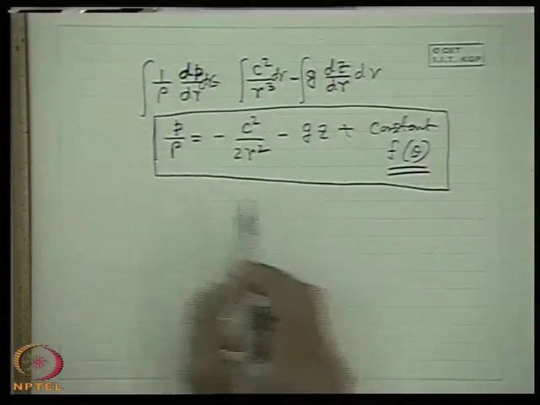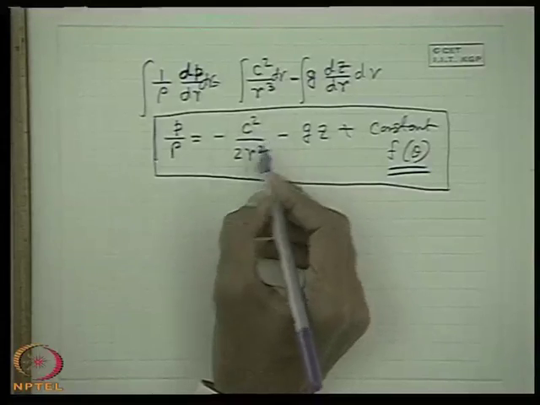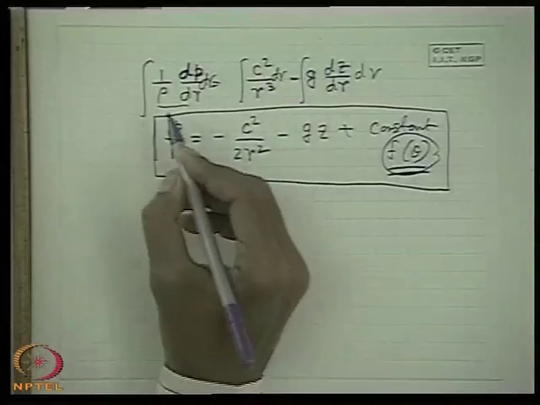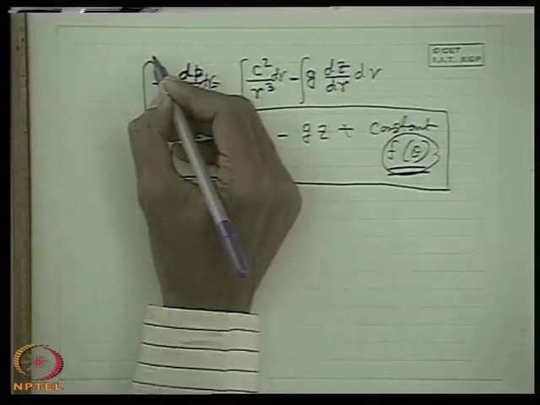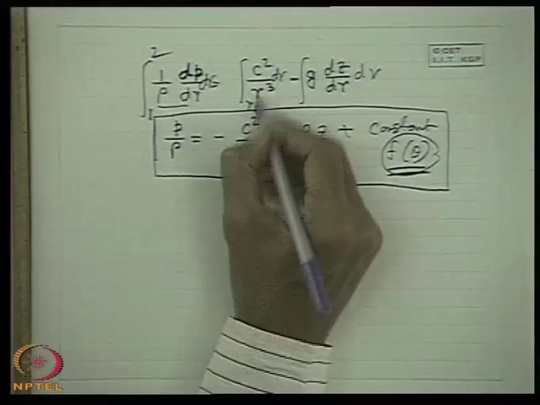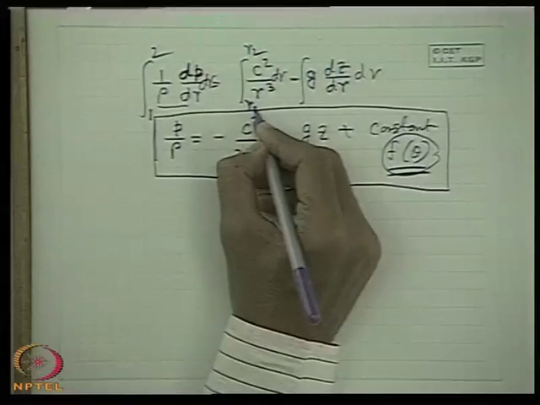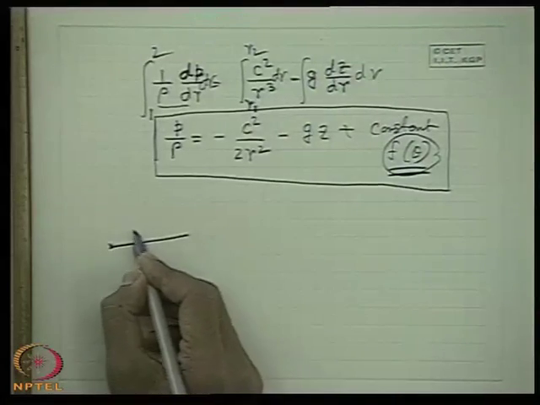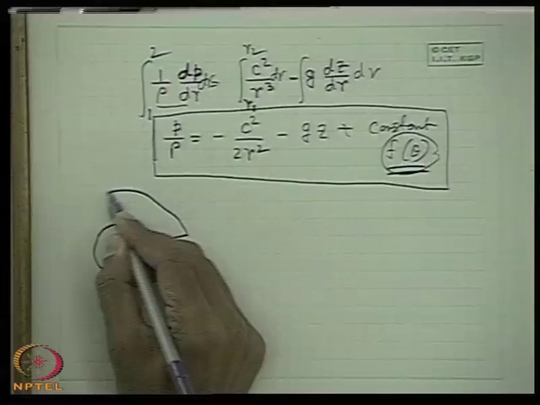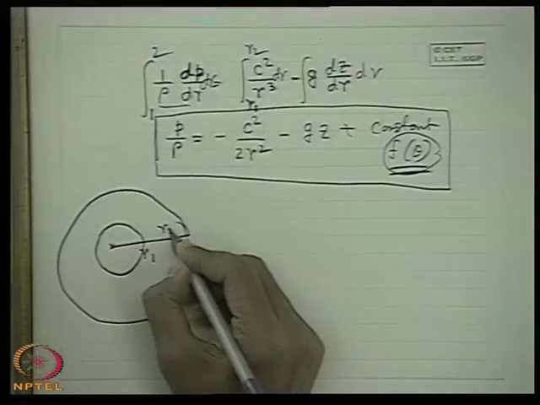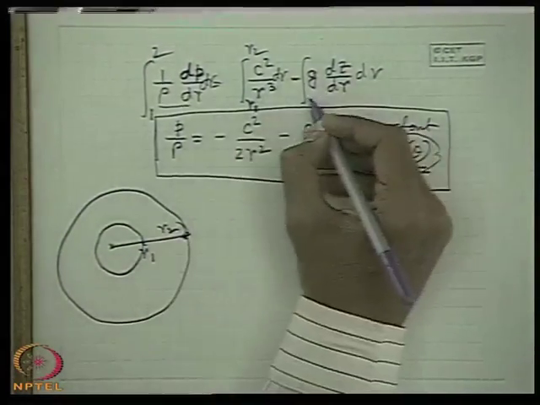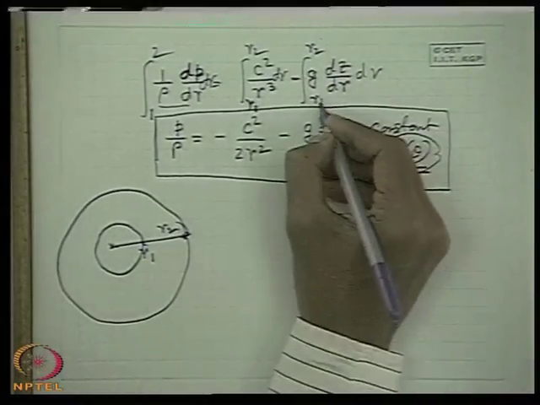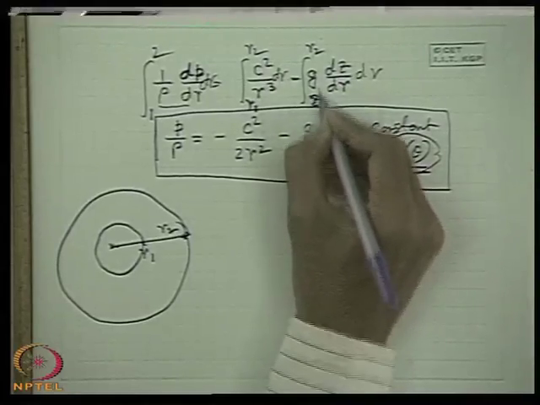But the most important thing is that if we make a change between two radial points at the same theta, then of course this function of theta will not come. That means if we make a definite integral from r1 to r2, point 1 represents a radial location r1 and point 2 a radial location r2. The change from r1 to r2 corresponds to z1 to z2.